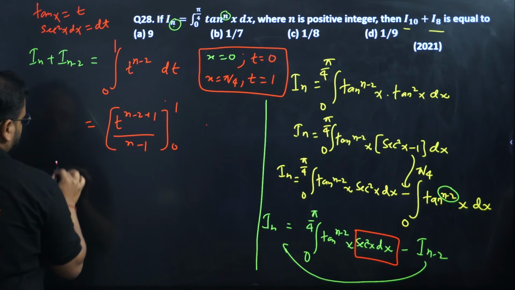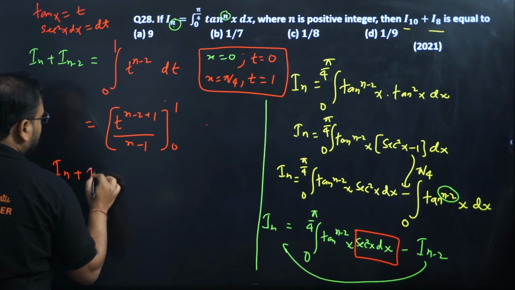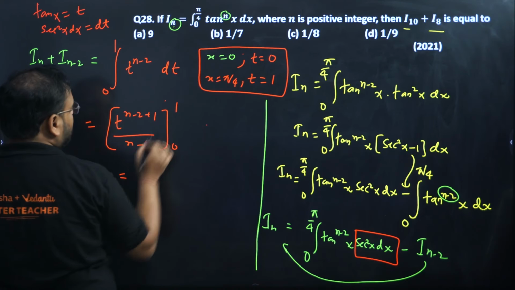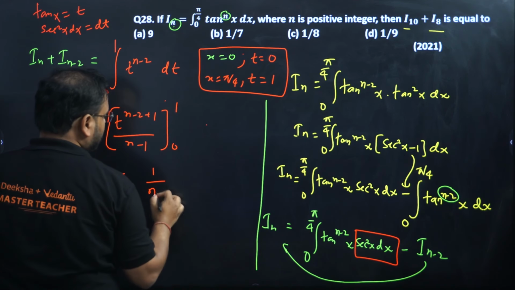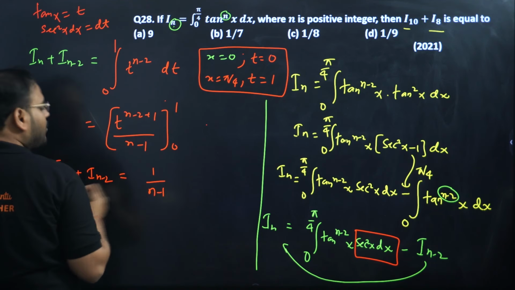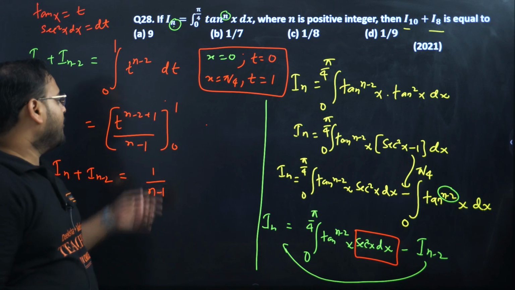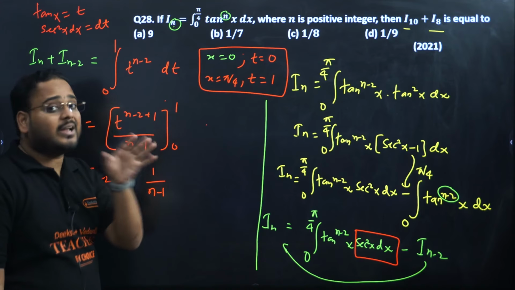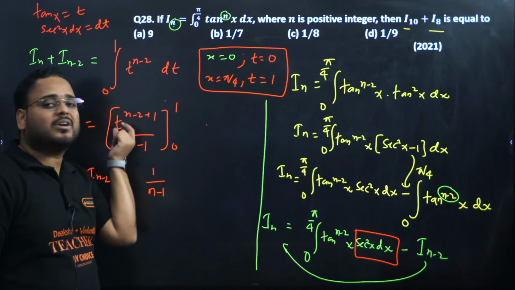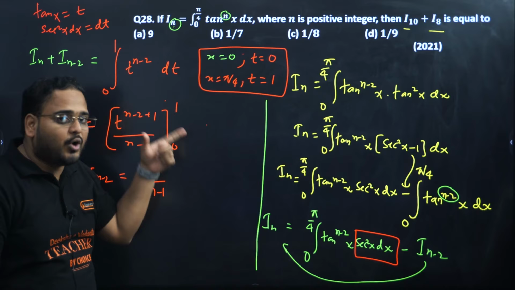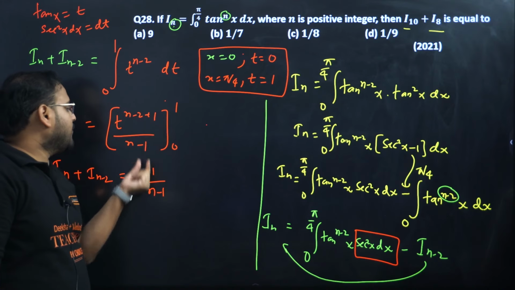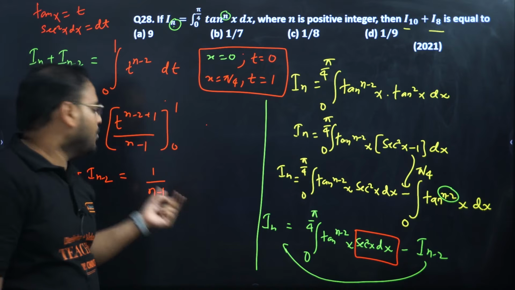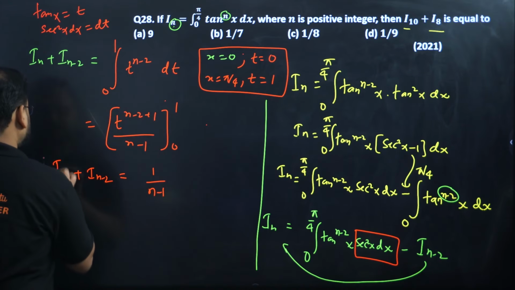You see the question is solved now. I_n plus I_(n-2) is equal to, put the value 1, you'll get 1 power n minus 1, which is nothing but 1 only, upon n minus 1. Put value of t as 0, this will be 0. Listen to me, put t as 1, not n as 1, because this limit is for the variable. The variable is t over here, not n. Put 1 as t, 1 power anything is 1. When you put t as 0, everything will be 0. So we get 1 upon n minus 1.